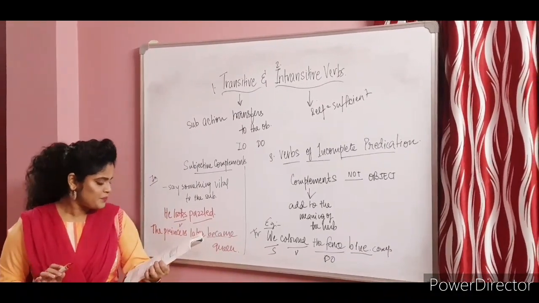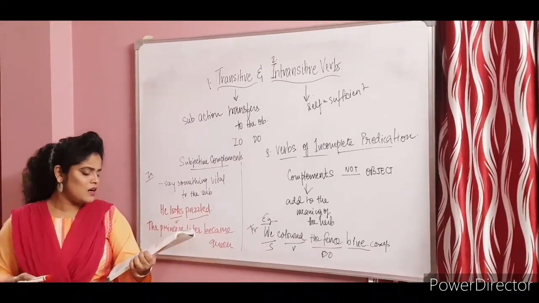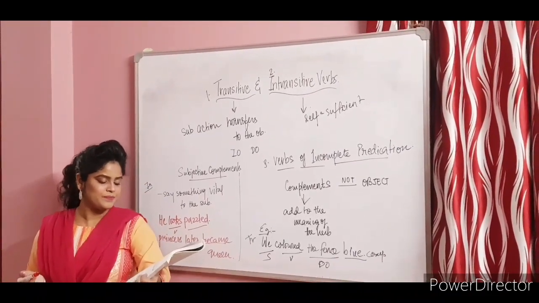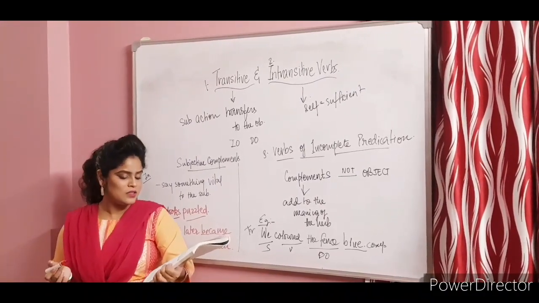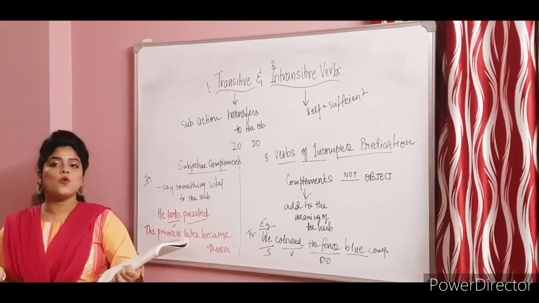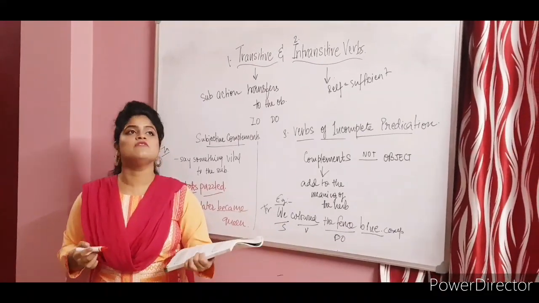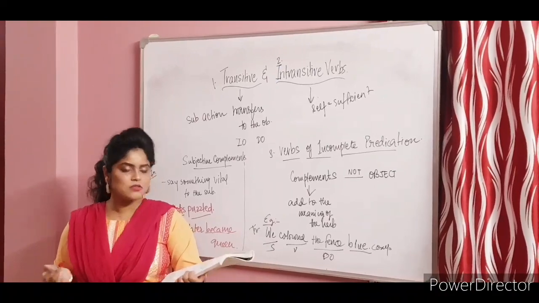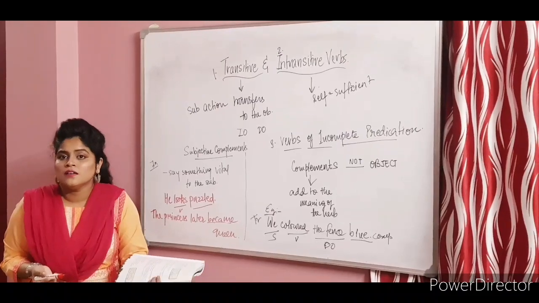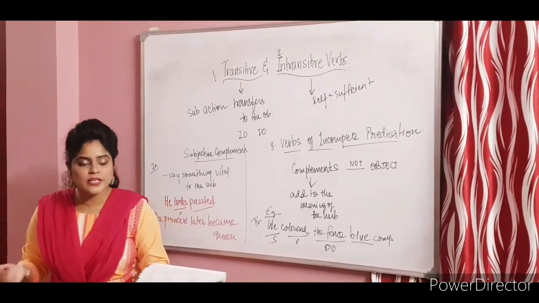Now in the same manner, in transitive verbs, I've already given you, for example, I'll give you another sentence. Her grandparents named her Natasha. My gift made her very happy. Now the words Natasha and happy, Natasha is a proper noun, and happy is an adjective. They are required by the transitive verbs named and made in order to convey their complete sense. Okay. But they are objects as well, because they are getting affected by the verb. They are getting affected by the action of the subject, which is the verb. Therefore, they are known as objective complements.